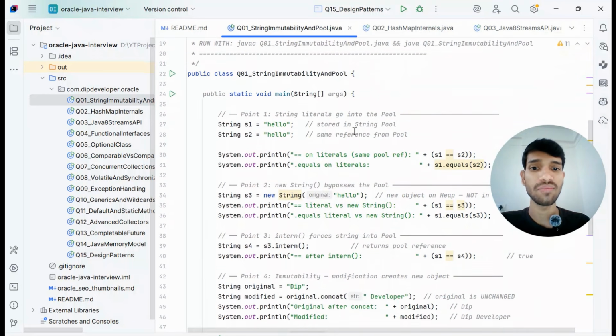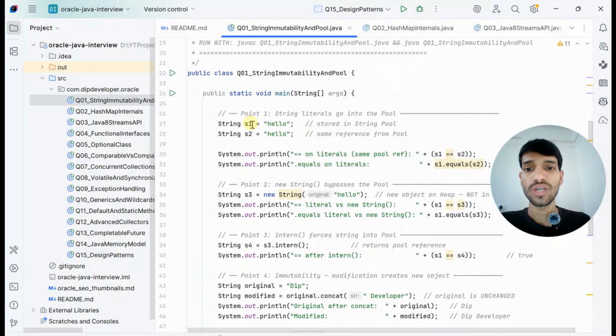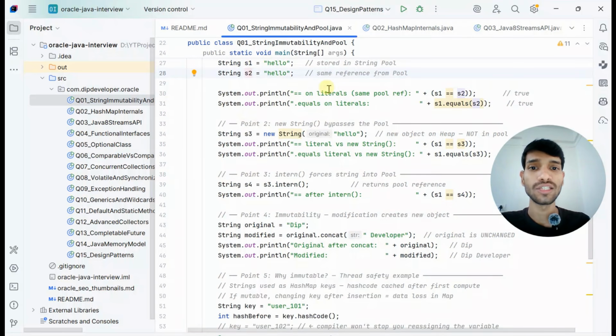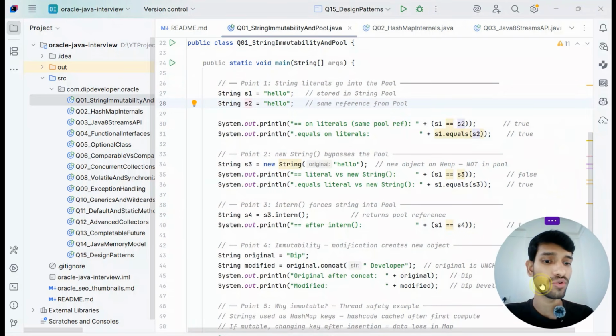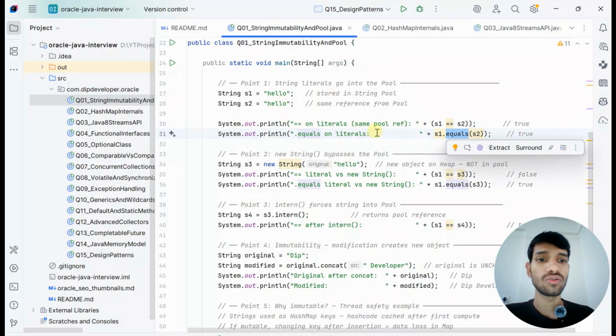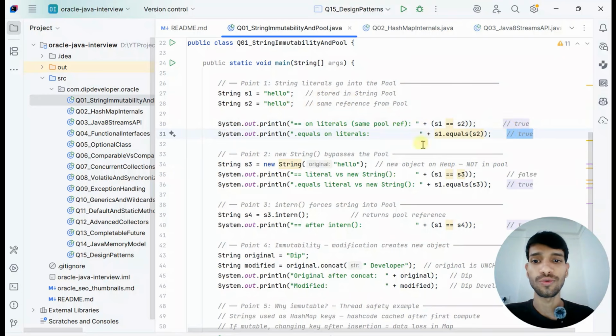Let me give you an example and I will explain one by one. Here two string literals have been created, hello and hello, as s1 and s2. In memory there is a section called the string pool. On that string pool, these two references will be added, pointing to the same reference. If we use double equals, it means the same pool reference, so it will be true. And the dot equals method actually compares the content of the two strings. So here also it returns true.